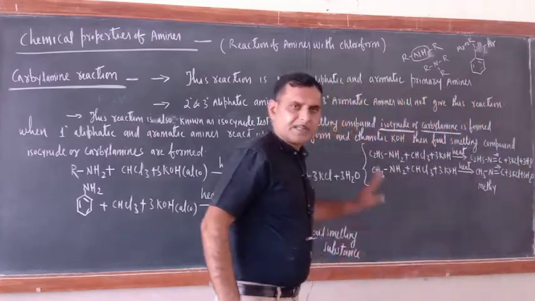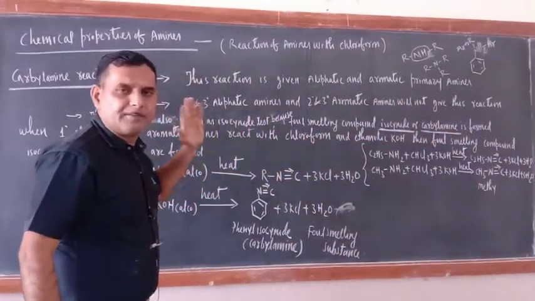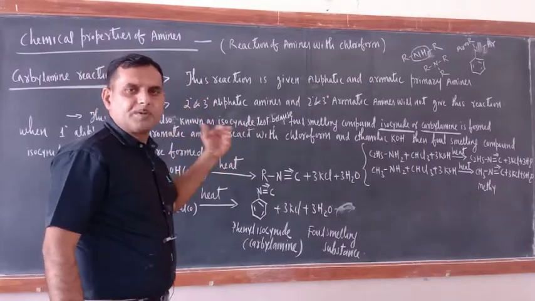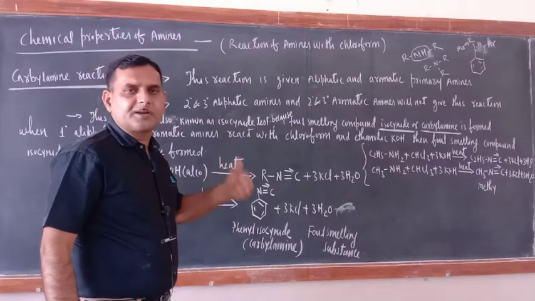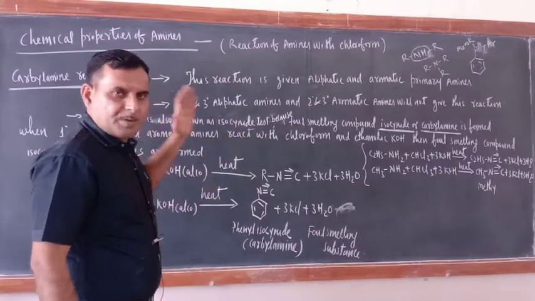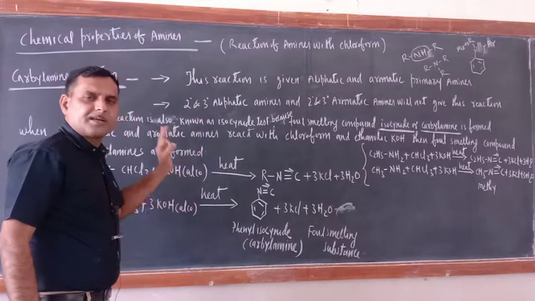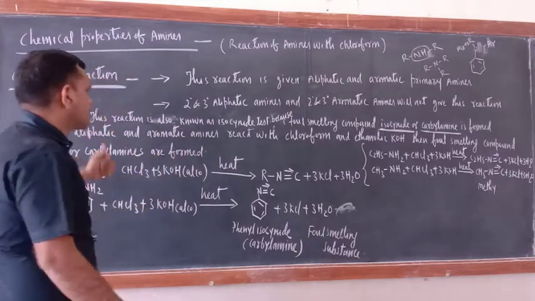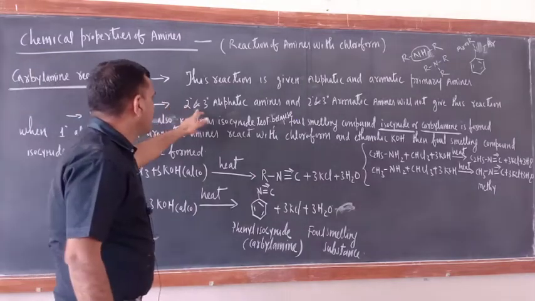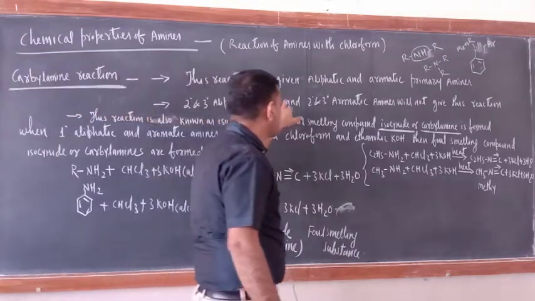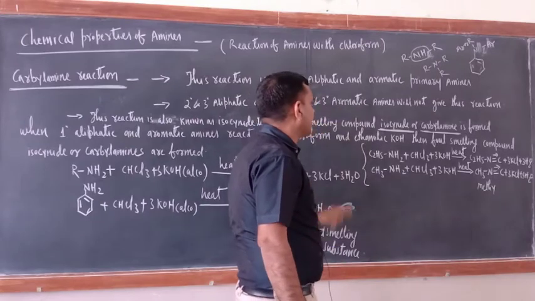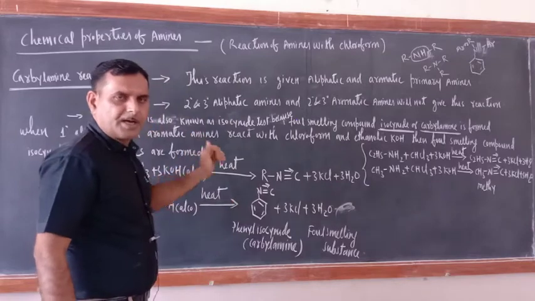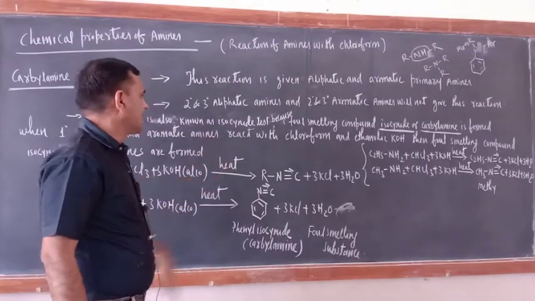So what is the purpose of teaching this one? So that you should be familiar with 1 degree, 2 degree and 3 degree amines, because this reaction will be used to distinguish between them. Only 1 degree amines will give this reaction. 2 and 3 degree aliphatic amines, 2 and 3 degree aromatic amines will not give this reaction. Only 1 degree aliphatic and 1 degree aromatic amines will give this reaction.